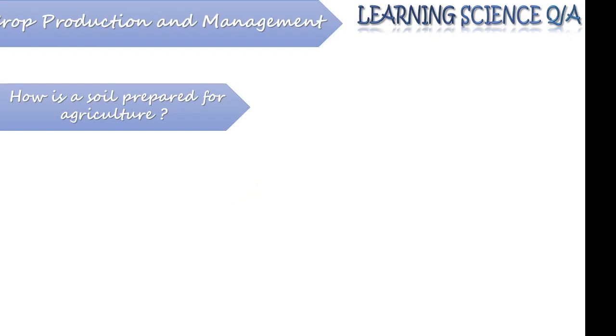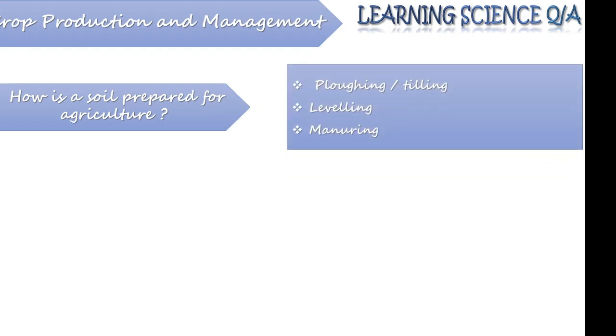First is, how is soil prepared for the agriculture? What are the things that need to be done if we want to prepare our soil for agriculture? If we want to grow something on the soil. So the first thing that is supposed to be done with the soil is plowing or tilling. Second is leveling. Third is manuring.